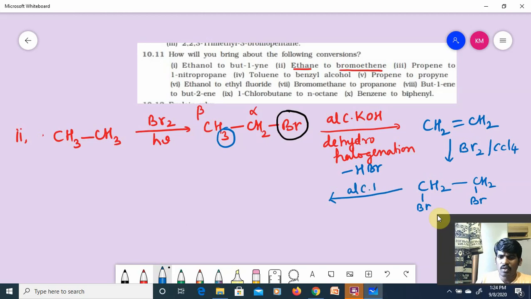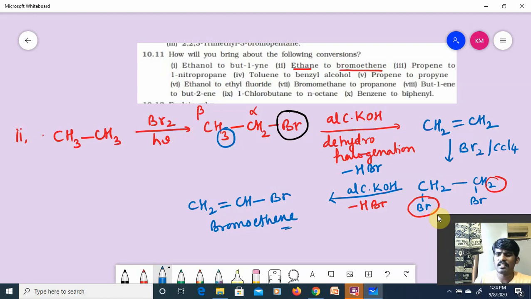Now I'll use alcoholic KOH. Then what will happen? From here 1 mole of Br, from here H will be removed. Dehydrohalogenation takes place. HBr will be removed. Then what will you get, guys? CH2 double bond CHBr, vinyl bromide. This is called as bromoethene. Hope you understand this point.